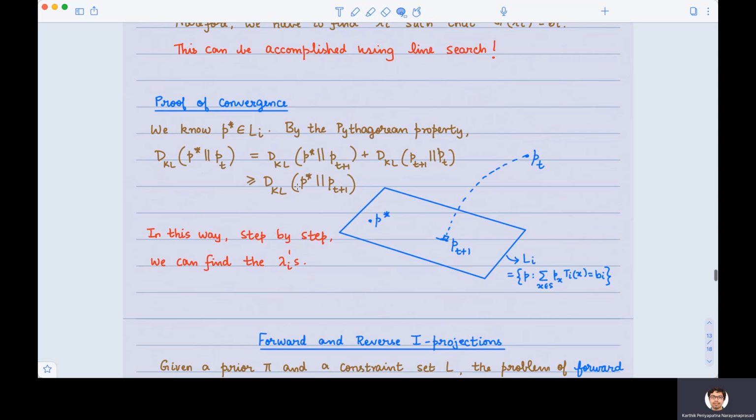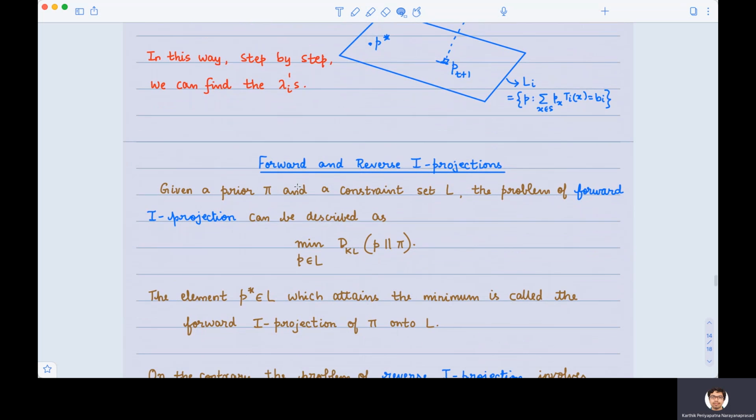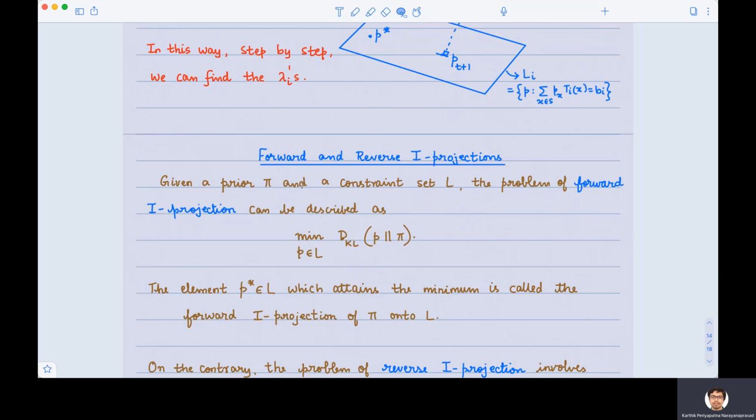Okay, so now having covered all of these, let's formalize whatever we have studied until now in a slightly different language. Till now, we were given a prior and a constraint set L. Again, when I say constraint set, I mean the set of measurements. And we were interested in minimizing the KL divergence between P and the prior pi, where the minimization is over all the elements in the constraint set.